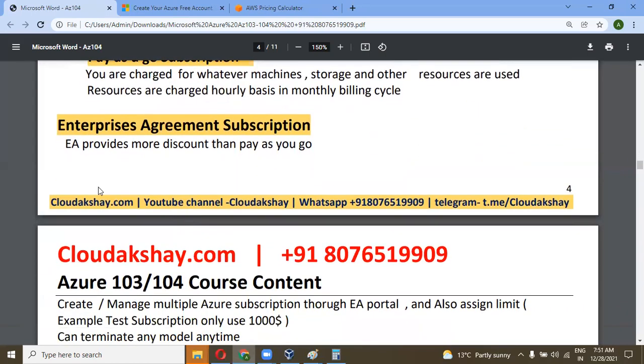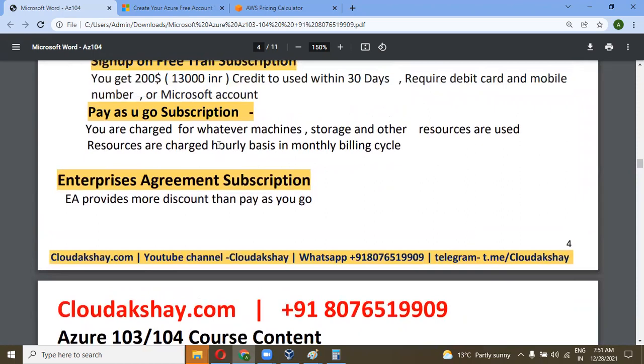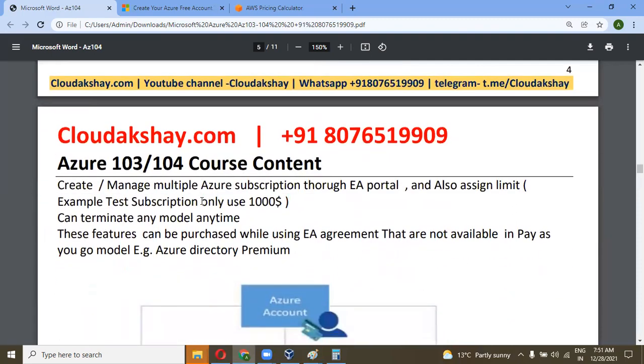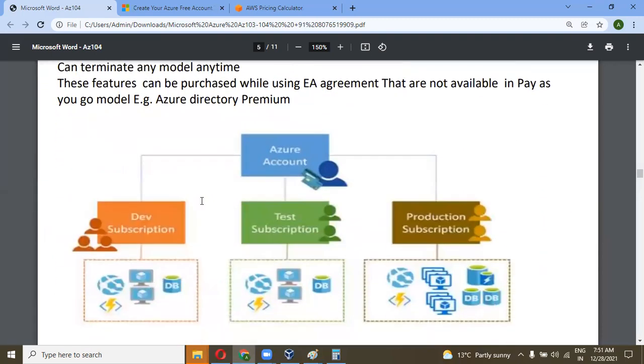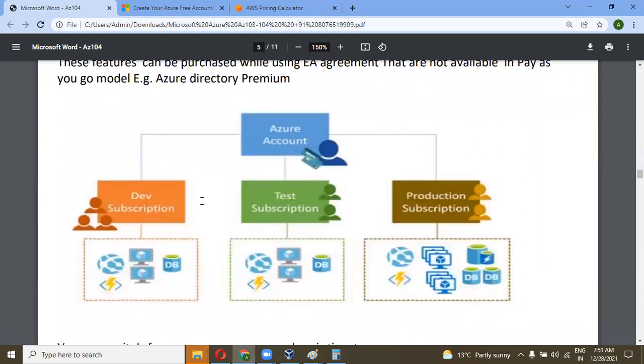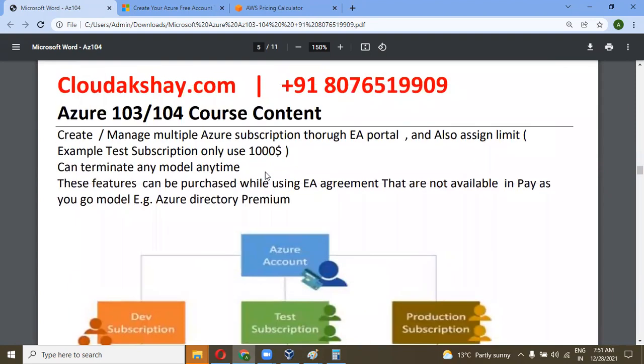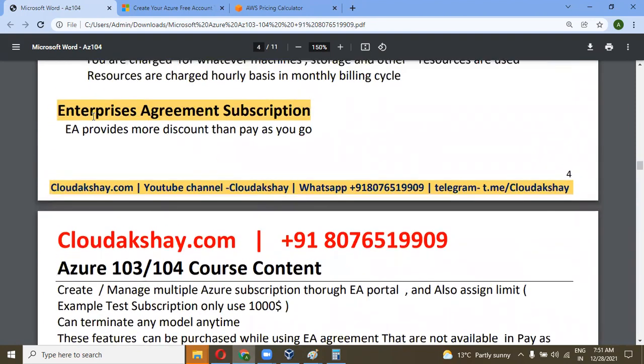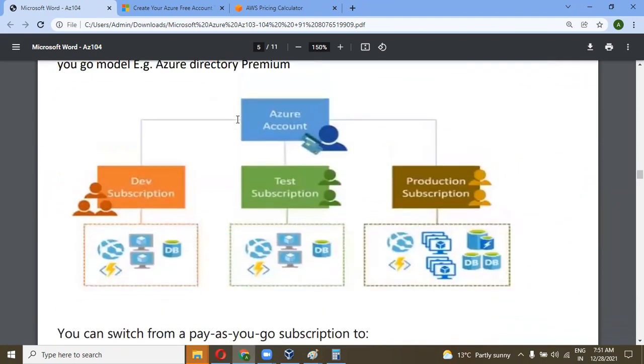The enterprise agreement subscription provides more discount than pay as you go. You have multiple subscriptions in an enterprise agreement. For example, EA means the enterprise agreement subscription.